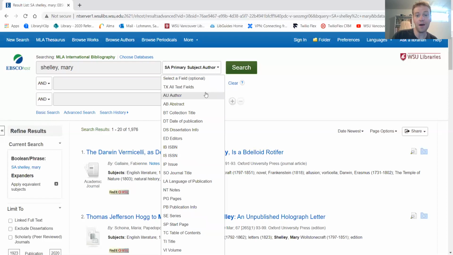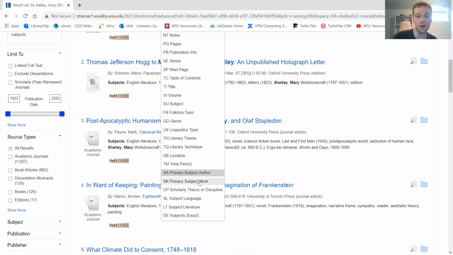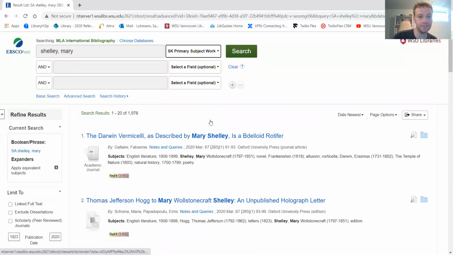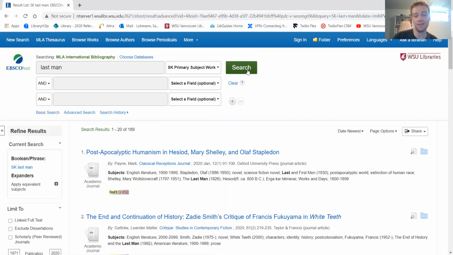And I can also do this with a particular work. So let's say I'm not looking for stuff on Mary Shelley in general, but I'm specifically interested in a novel she wrote called The Last Man. I can do primary subject work and type in the title. And I'm not going to do the, I'm just going to put in Last Man. That's my primary subject work, and that's going to give me articles that are about The Last Man as the primary subject of the article. And there are quite a few of them.